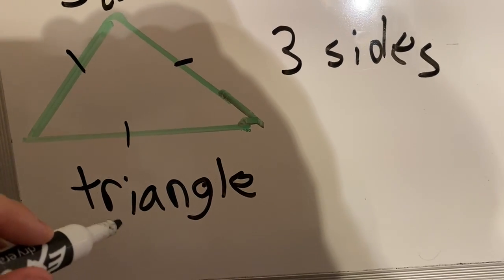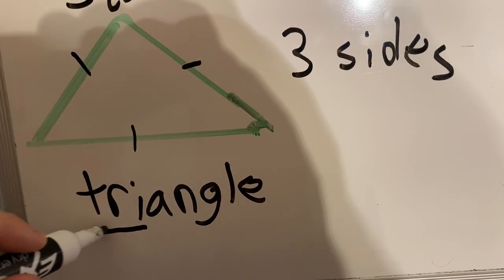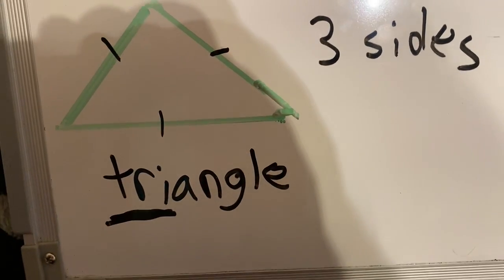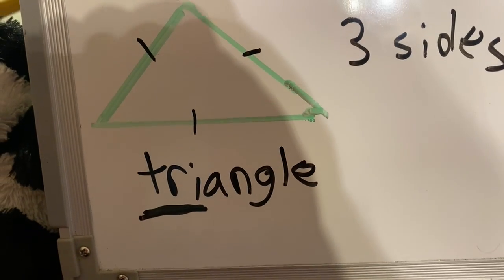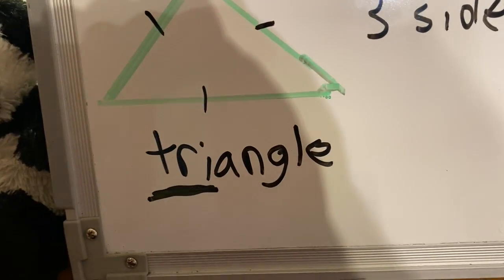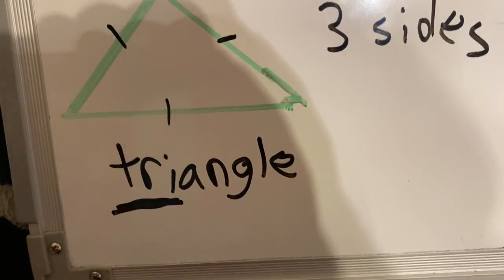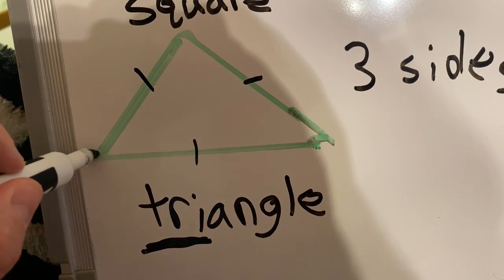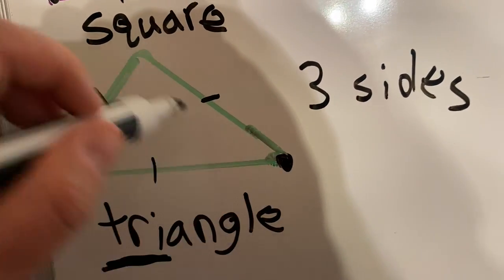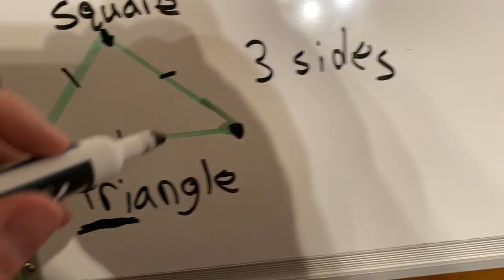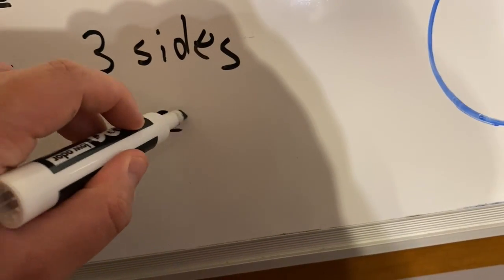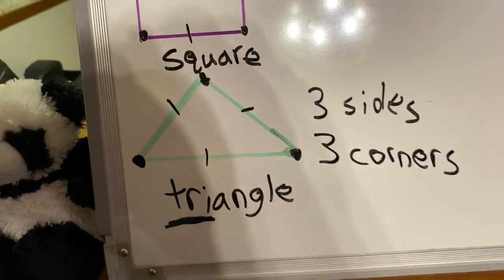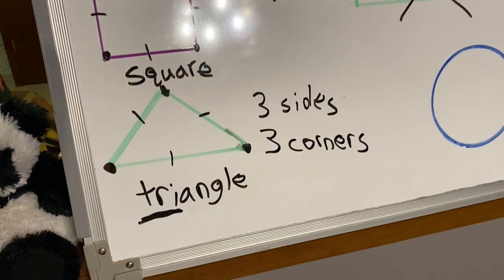So all triangles have 3 sides. As a matter of fact, in the word triangle, the first 3 letters, T-R-I, the part that goes tri, actually means 3. Tri means 3. So triangle means 3 sides. A triangle also has, if we count up the corners, 1, 2, 3 corners. So it's got 3 sides, 3 corners. All triangles have 3 sides and 3 corners.